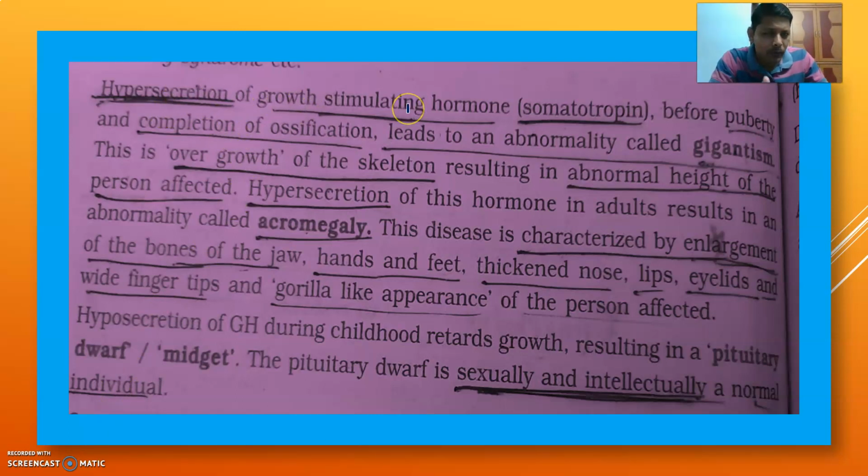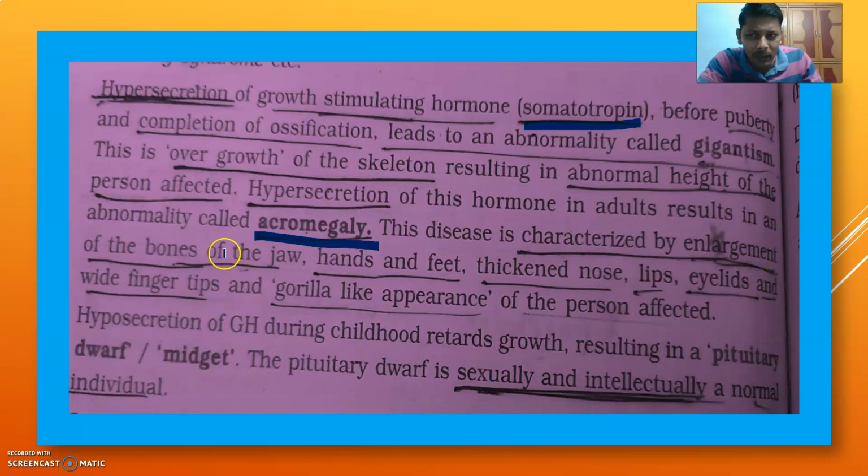Hypersecretion of growth hormone. Growth hormone is one of the pituitary hormones, otherwise called somatotrophin. Hypersecretion of growth stimulating hormone somatotrophin before puberty and completion of ossification leads to an abnormality called gigantism. This is overgrowth of the skeleton resulting in abnormal height of the person affected. Hypersecretion of this hormone in adults results in acromegaly. You learned it for 2 marks also, very important one.